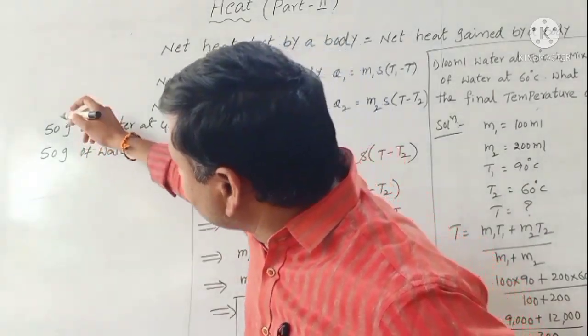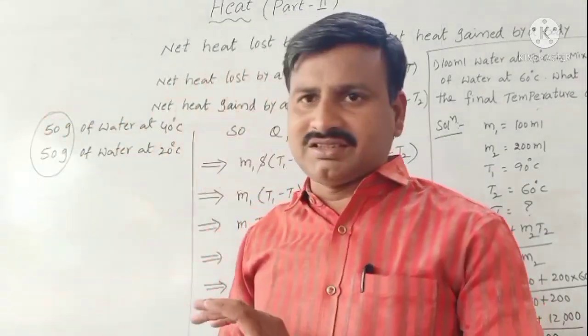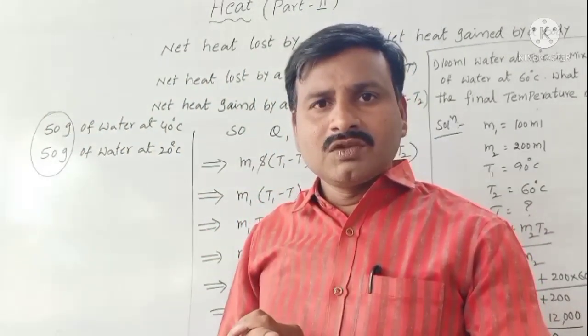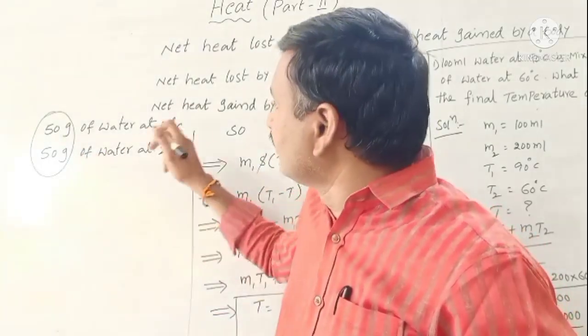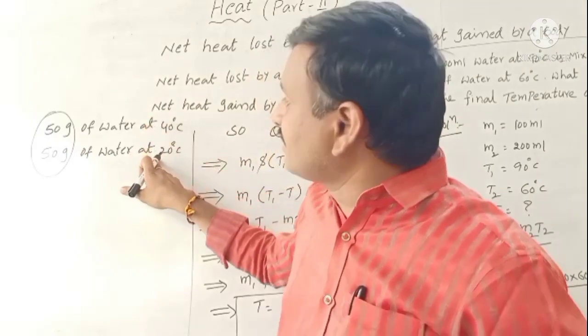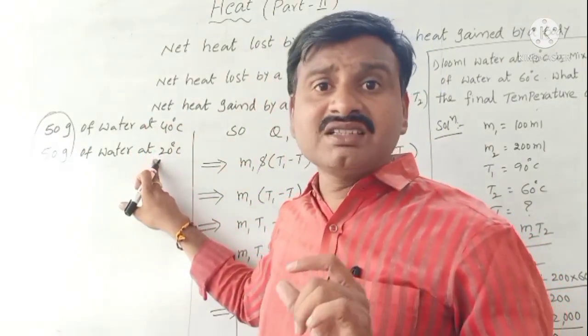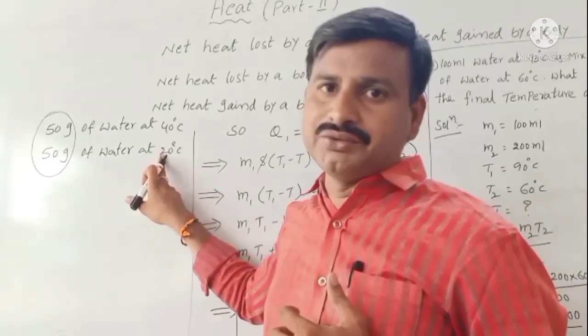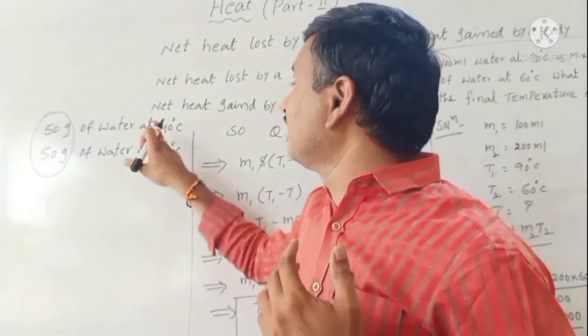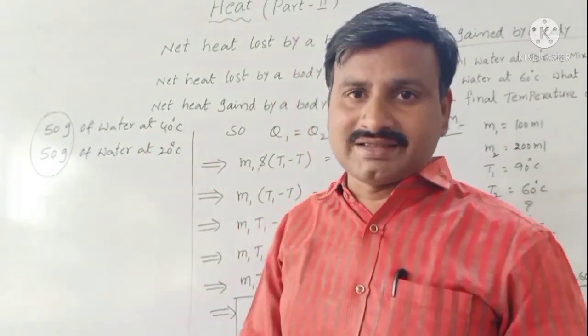So here given that both bodies have the same masses. Generally, in a shortcut method, what is the answer? The average of both bodies' temperature. Average means sum of observations by number of observations. 40 plus 20 by 2, that means 60 by 2, which means 30. That is the answer.